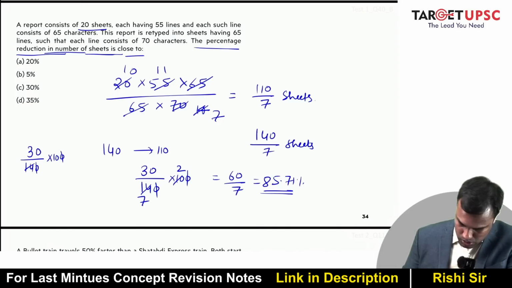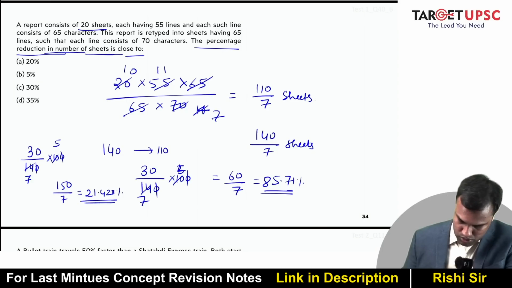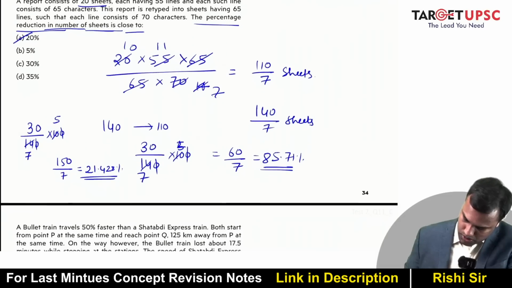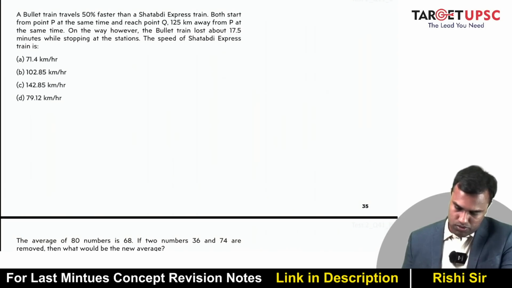So this is 2 sevens are, this is 2 fives are. Oh, it's 150. This was 5. I'm sorry. 150 by 7. So what is 150 by 7? This is 20. So 7 twos are 14 and then 10. So 1 by 7, 21.1428%. So it's closest to 20%. I'm sorry, I made this mistake here. All right, let's go to next.